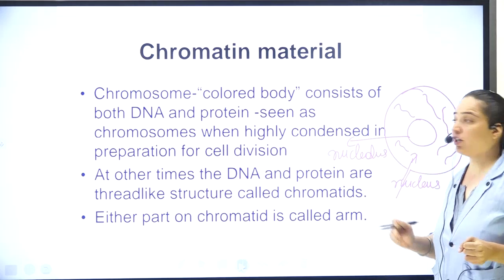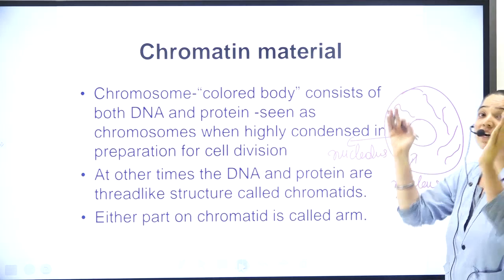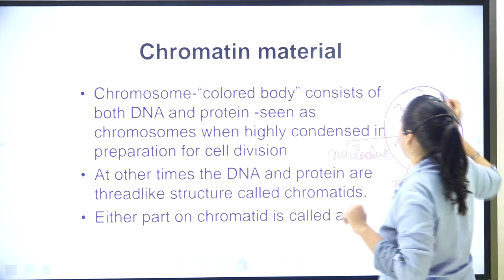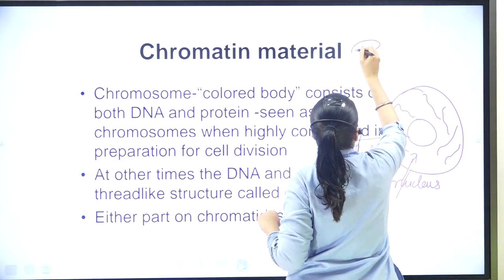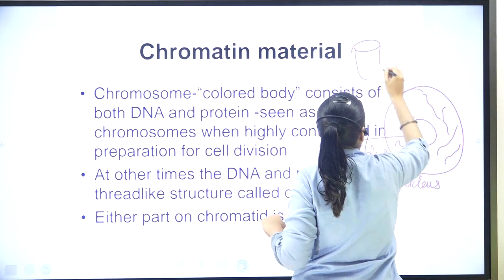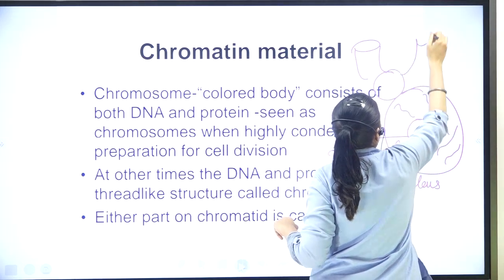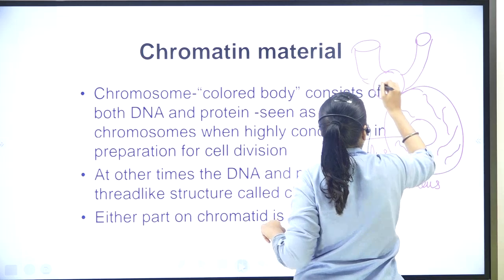During the cell division, all these thread-like structures will combine and they will form a chromosome like this. Its structure has a center part and a bottom.